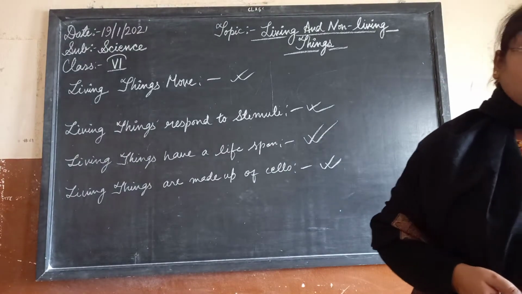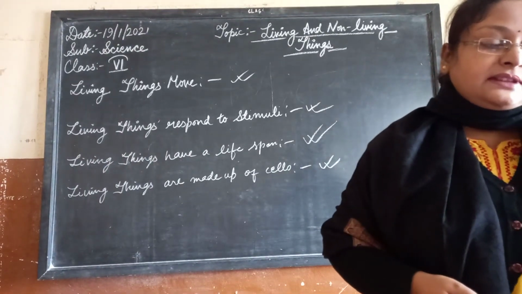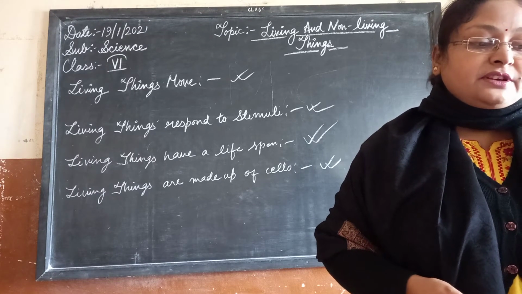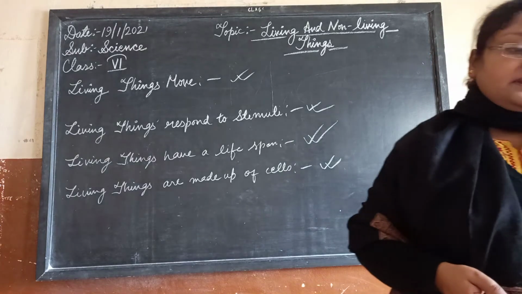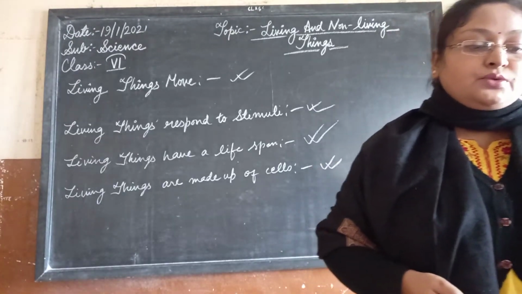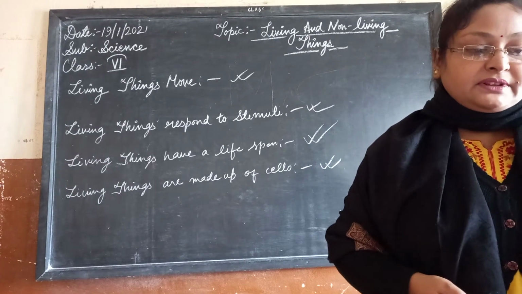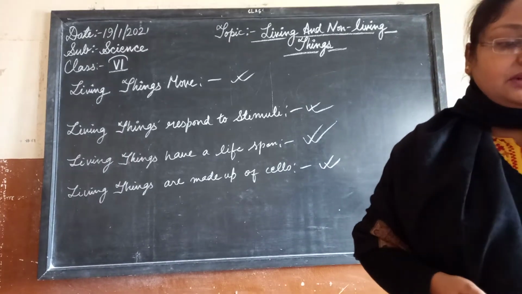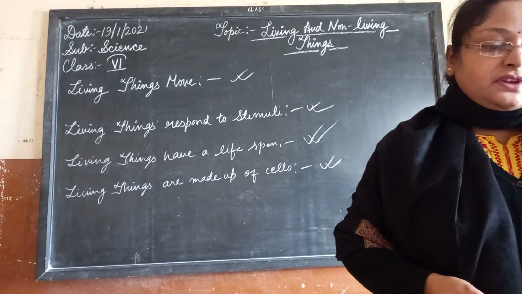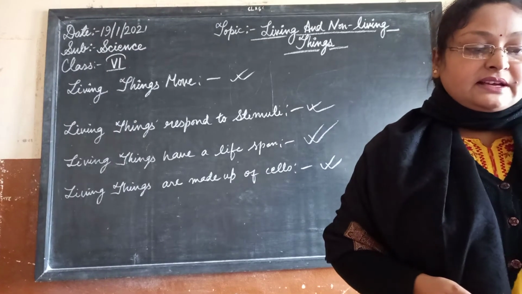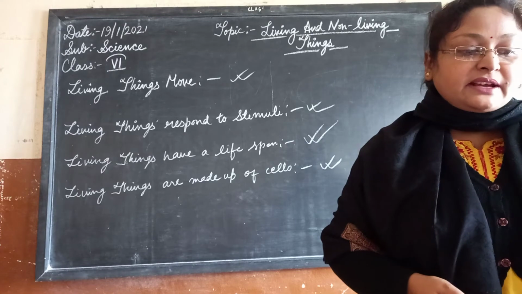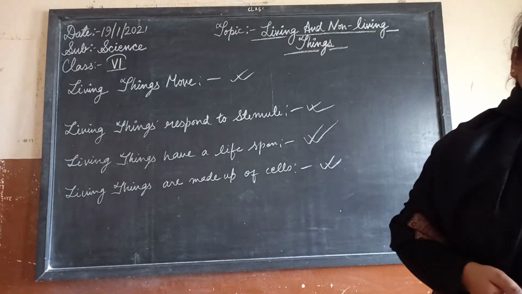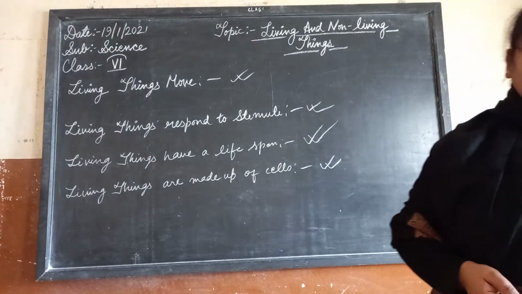Difference between living and non-living things. Characteristics of living things and non-living things. Respiration: living things respire, non-living things do not respire. Reproduction: living things reproduce, non-living things do not reproduce. Nutrition: living things require food, non-living things do not require food. Growth: living things grow, and non-living things do not show any growth. Movement: living things move from one place to another, and non-living things do not move on their own. Response to stimuli: living things respond, non-living things do not. Excretion: living things excrete waste, non-living things do not excrete waste. Cellular: living things are made up of cells, and cells are absent in non-living things.